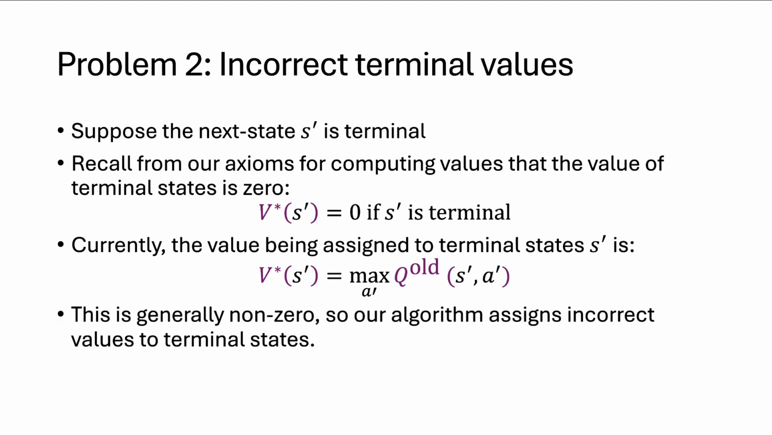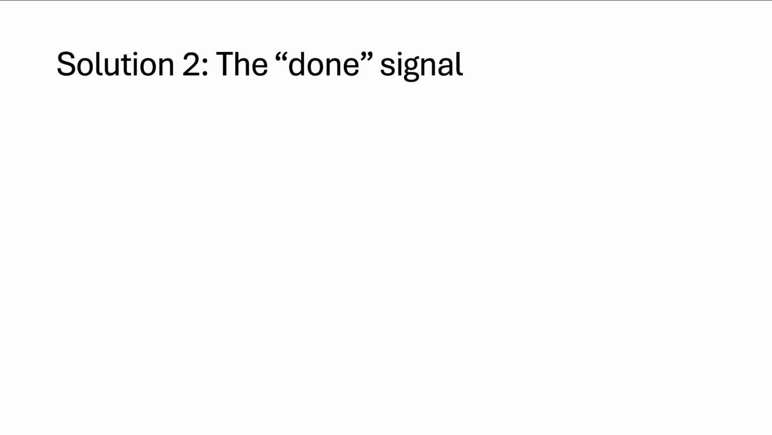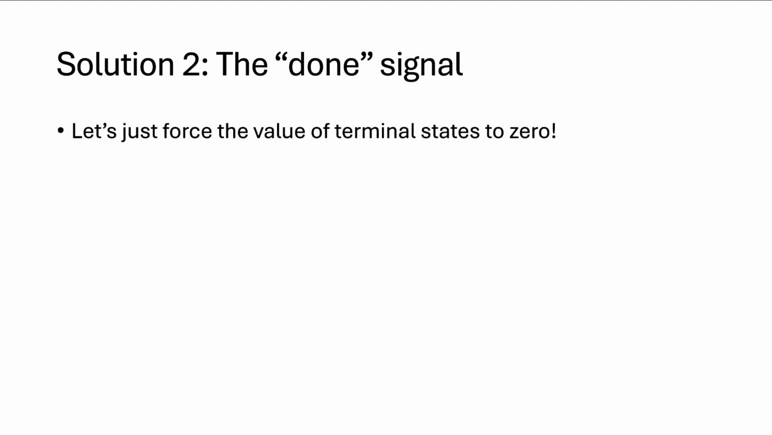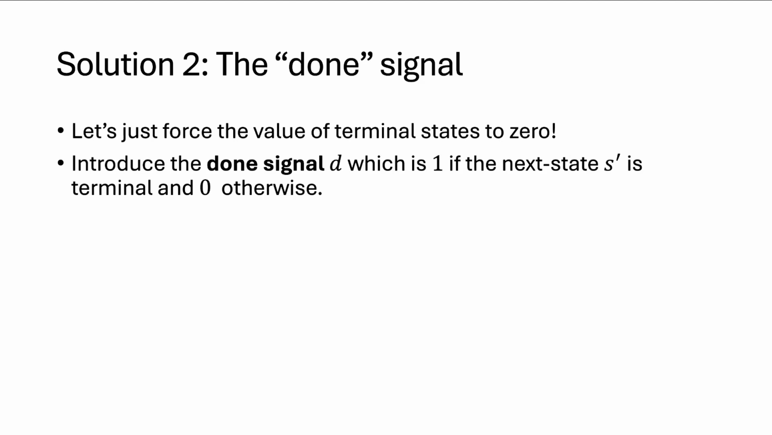Well, currently our algorithm is assigning incorrect values to terminal states. We know the value at terminal states, but our algorithm is not assigning those values. So the solution is to simply force the value at terminal states to 0. Just set it to 0 ourselves. This is what the done signal does. We're going to force the value of all terminal states to 0. We introduce a done signal D, which is 1 if the next state S prime is terminal, and is 0 otherwise. So what does this mean?